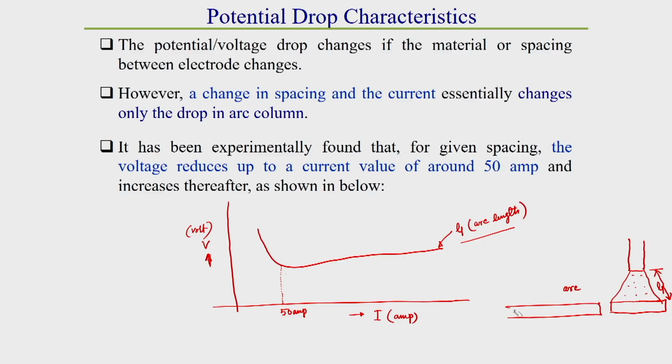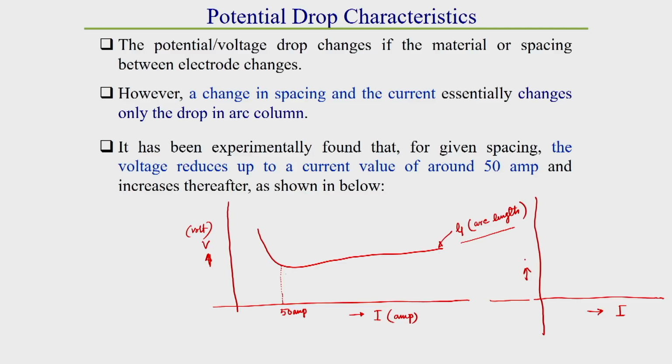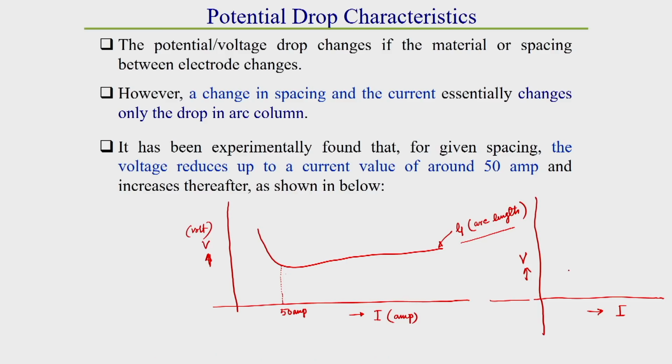Generally, we got the characteristic for a particular arc length, how it looks like. Now, we will see if we increase the arc length, then what will be the voltage drop. Here, for different arc length, if the arc length increases, then the voltage drop increases, that we know. That means arc length increase means gap increase means resistance increase, because resistance is proportional to length. So, length increases, and voltage is also proportional to R. So, if the arc length or arc gap increases, then the voltage drop also increases in the arc column.